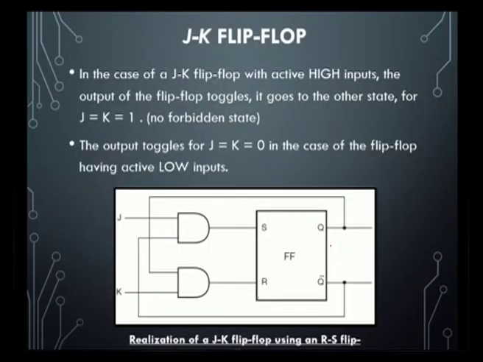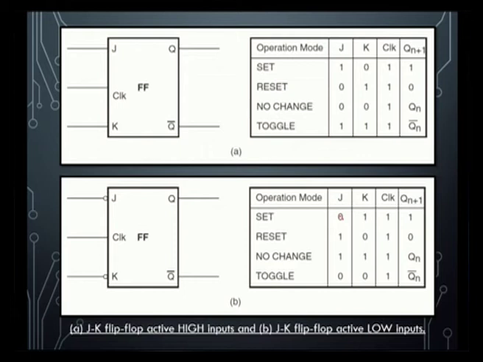Using the RS flip flop, we construct the JK flip flop, where for S and R we have two AND gates. One input of an AND gate will be J and one input of the other AND gate will be K, and the other input of each gate is given from the outputs, Q bar and Q. This shows the different types of active high input and active low input flip flops and their truth tables.